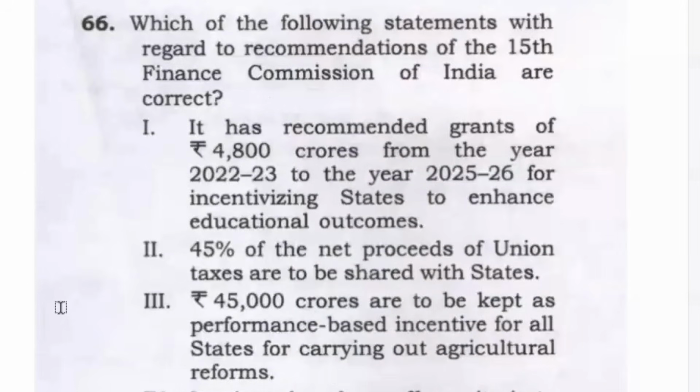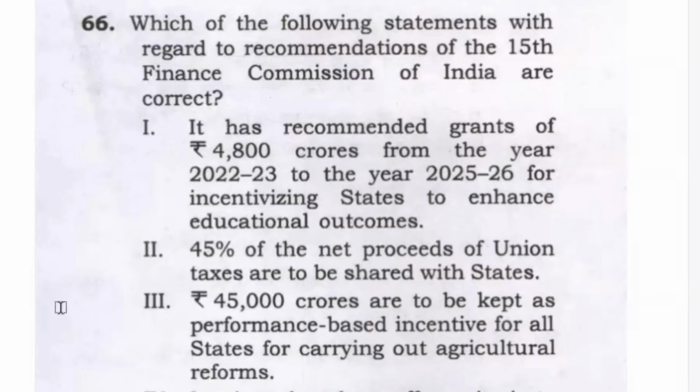Question number 66. Again, the method is called manipulation of data. Which of the following statements with regard to recommendation of the 15th Finance Commission of India are correct? First, it has recommended grants of 4,800 crores from the year 2022-23 to 2025-26 for incentivizing states to enhance educational outcomes. So boring. Nobody crams it. Nobody knows it. Not even rank one.